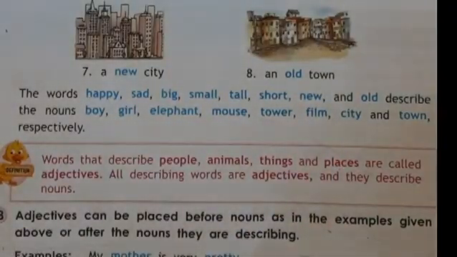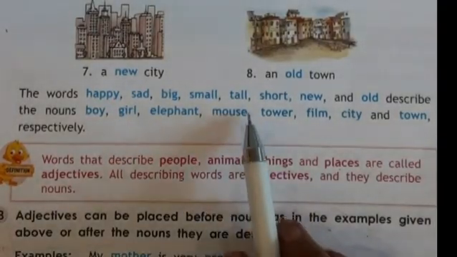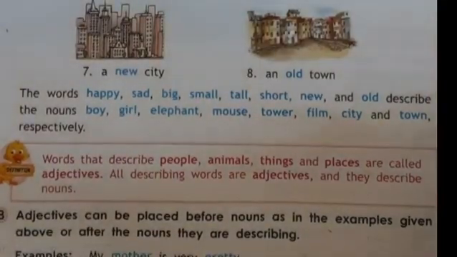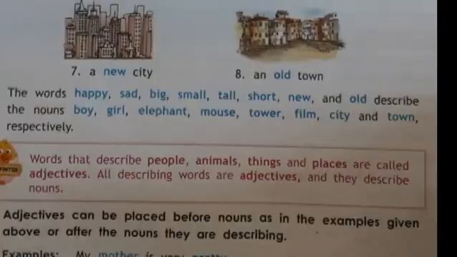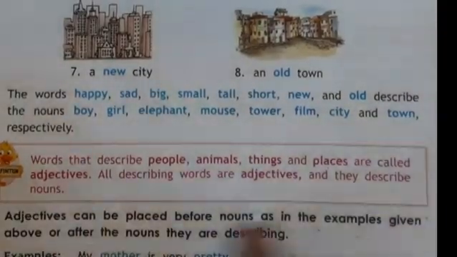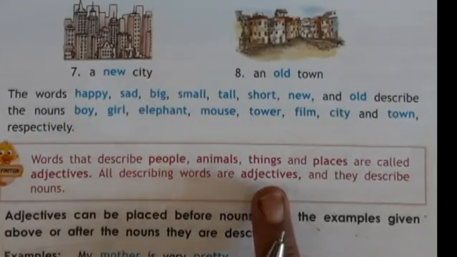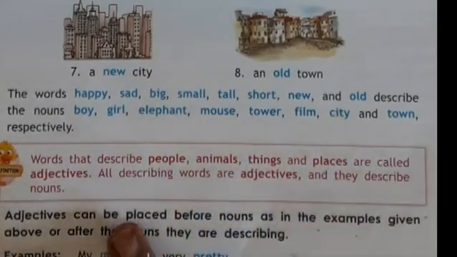So these are nouns, and the words happy, sad, big, small, tall, short, new, old, all these words describe these nouns. Here we can see words that describe people, animals, things and places are called adjectives.